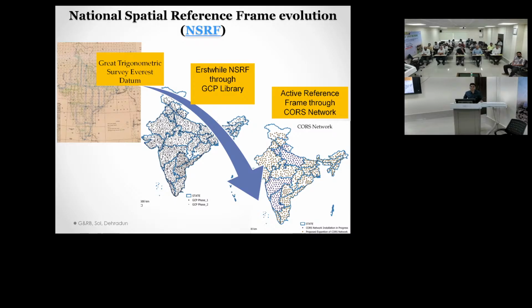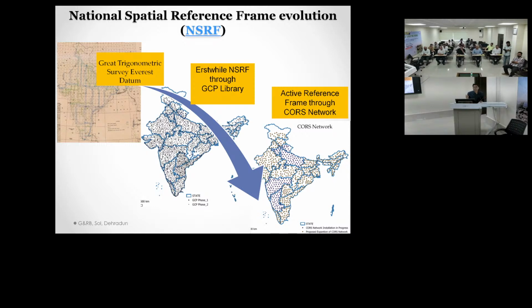GCP, you have seen. Have you ever seen a Survey of India GCP? In 2005 we started providing GCPs. That was used with GPS only, normal GPS. Only that time GPS was available. GPS means only American satellites. When we say GPS, this is only American satellites.